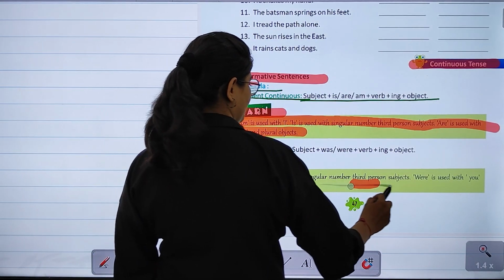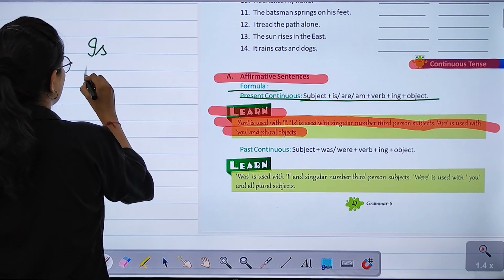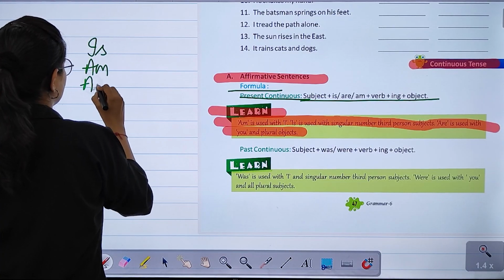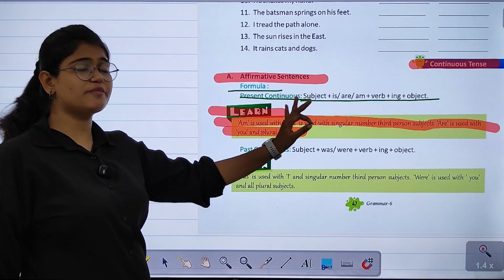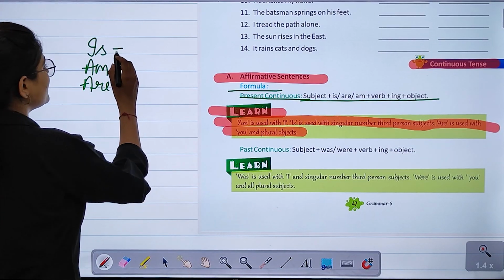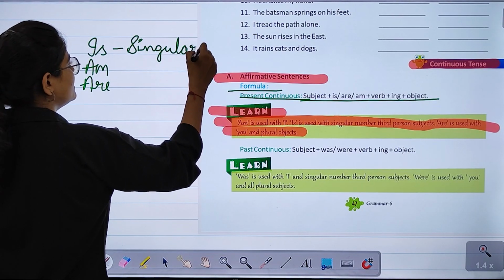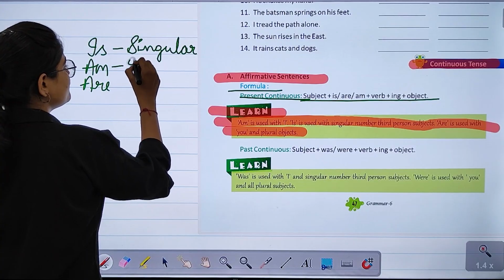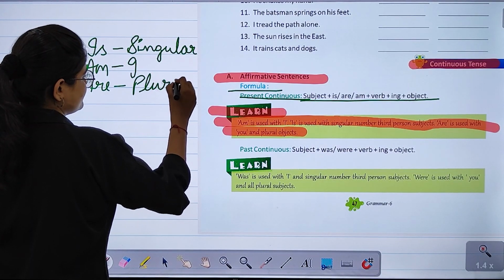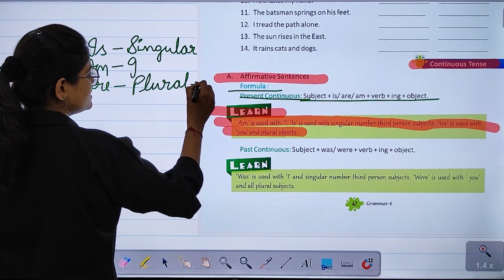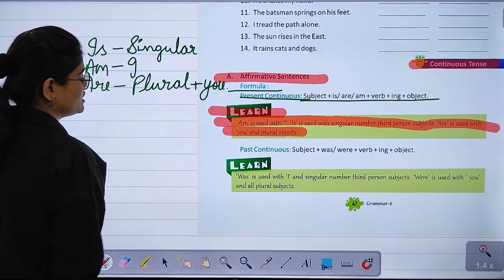objects, right? So यहाँ पर हमने देखा कि is, am और are ये तीन चीजें हैं जो कि हमें continuous tense में use करनी होती हैं. That is for the present continuous tense. तो हम is use करते हैं सभी singular चीजों के साथ, right. Am use करते हैं हम सिर्फ और सिर्फ I के साथ, और are use करते हैं सभी plural objects के साथ, plus you के साथ भी, sorry हाँ you के साथ, right?